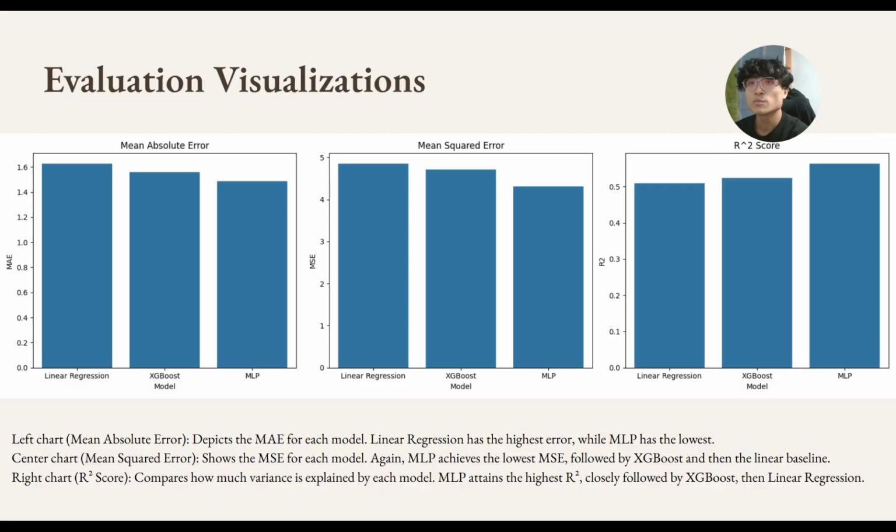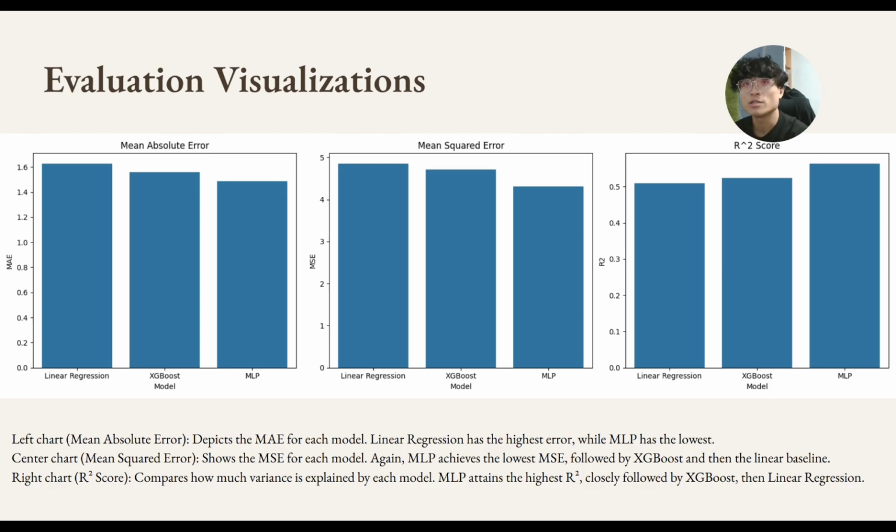Now, let's move on to the model design to predict the age of abalone. We explored three machine learning models: linear regression, XGBoost, and MLP regressor. Each model has different strengths and weaknesses, and we aim to find the most effective one.